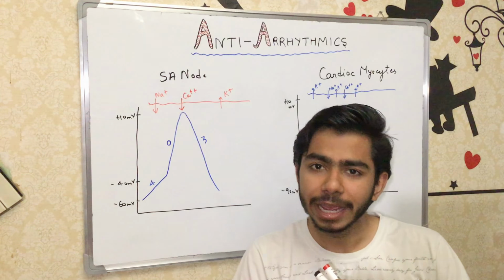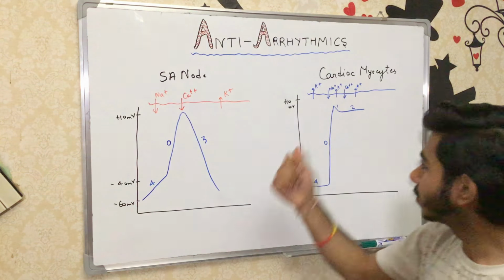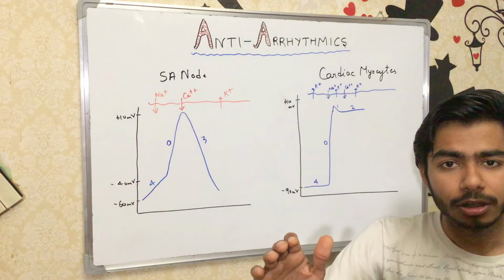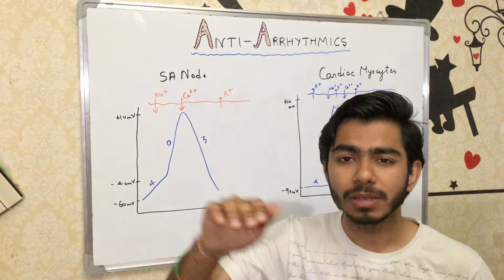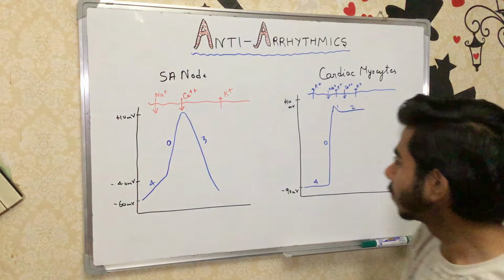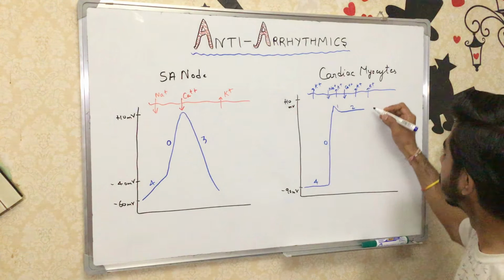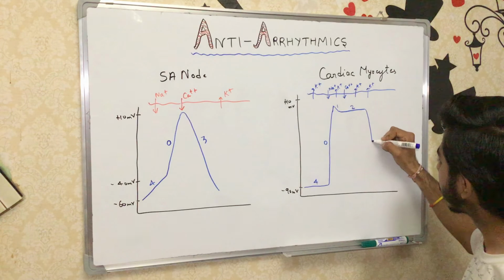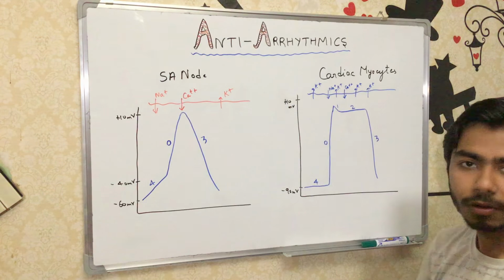The calcium ions will not be able to come inside now. As far as potassium channels are concerned, they are still open, which means potassium ions are still going out, but the calcium ions entry is blocked, right? So what will happen? The potassium ions are still going out, so the membrane repolarizes, okay, and this phase we call finally phase 3.